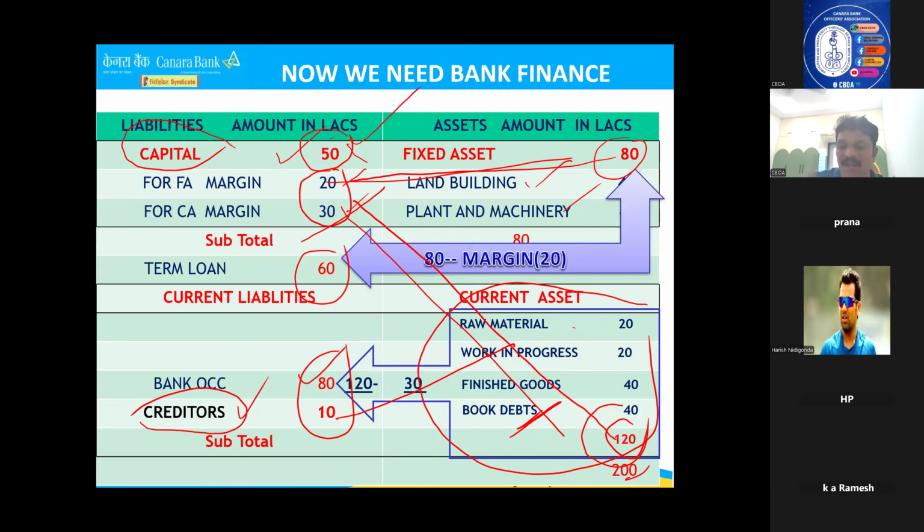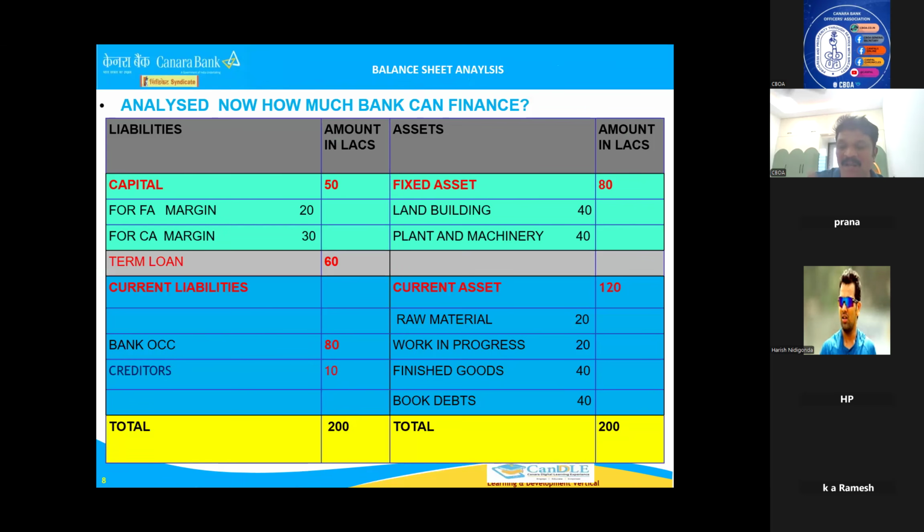Now you see this, how much we have already decided: 80 lakhs in the starting slide, 80 lakhs and 120. Here you are comfortable now. So total 200 lakhs. Now the bank asked for a 25% margin. You brought 50 lakhs. Remaining 80 minus 20, remaining 60 came from term loan. And actually you are supposed to get 90 lakhs, because 90 plus 30, 120, you should get actually. But somebody is giving credit to your customer, so you have decreased your bank OCC to 80 lakhs. Okay. So this 30 lakhs plus this 90, all this will become 120 and it will take care of the purchase of stocks. So now the balance sheet is tallied.